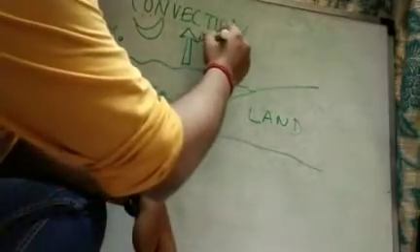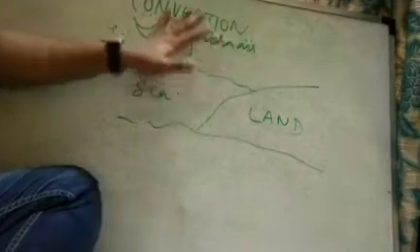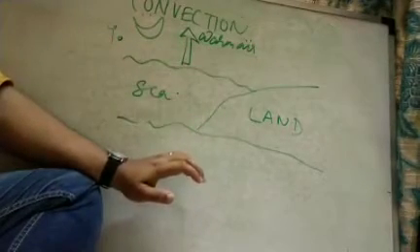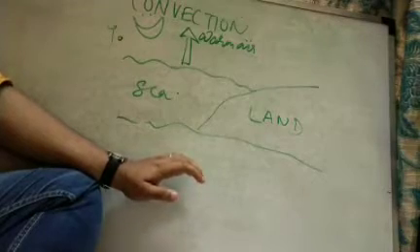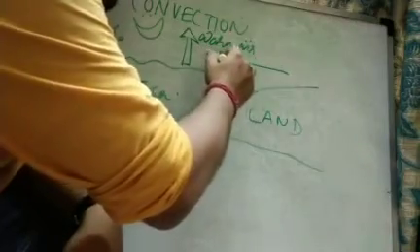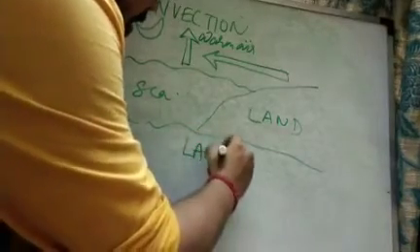As soon as the warm air rises up above the sea, there is a vacant position created above the sea. To fill up this vacant position, the cooler air from the land rushes towards the sea and hence leads to the formation of land breeze.